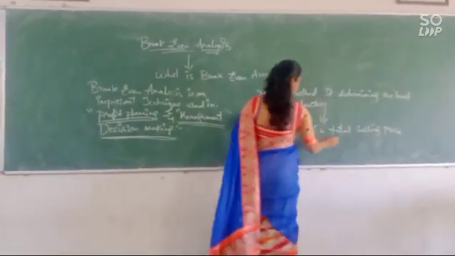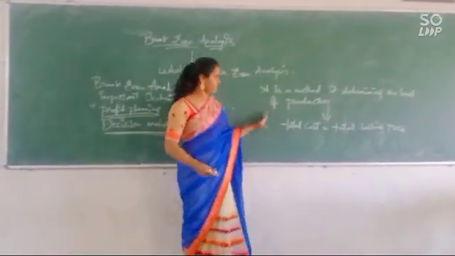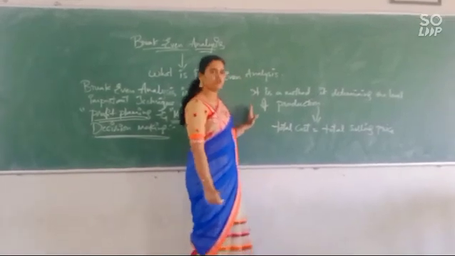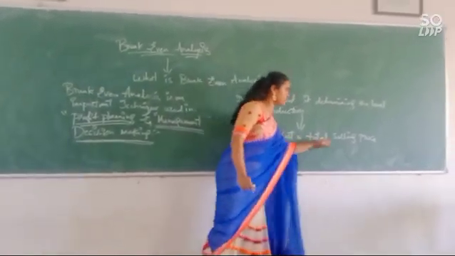Further we will be discussing this formula, but this method determines the production level, total cost and total selling price.